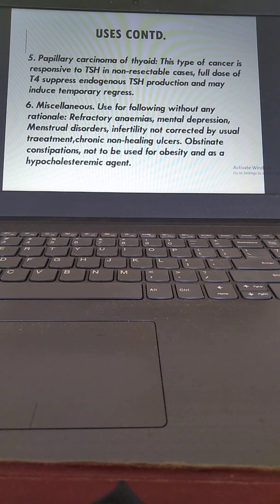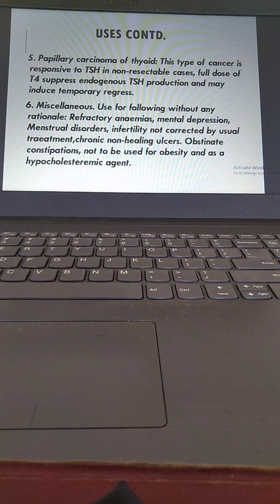Then we have fifth, papillary carcinoma of thyroid. This type of cancer is responsive to TSH in non-resectable cases, because we cannot do surgery. A full dose of T4 suppresses endogenous TSH production and may induce temporary regression. Then we also give it in miscellaneous types.